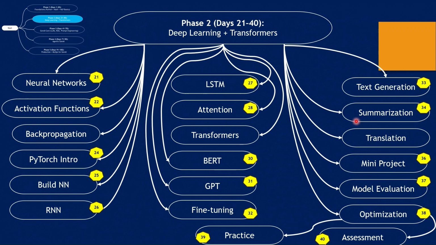And then another one is machine translation, how we automatically convert text from one language to another using an AI model, with very simple examples. And then we will be doing a mini project, evaluating different models and working on model optimization techniques to improve model performance by minimizing the loss function during training. And then we will work on a practice session and then an assessment section.